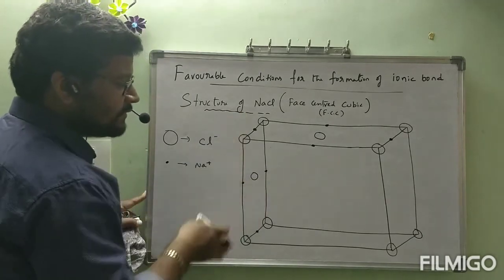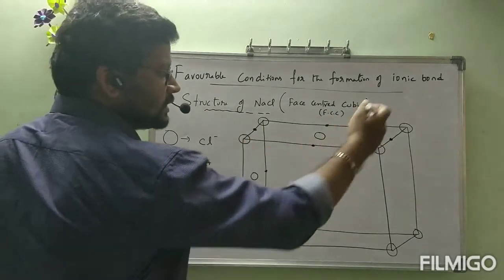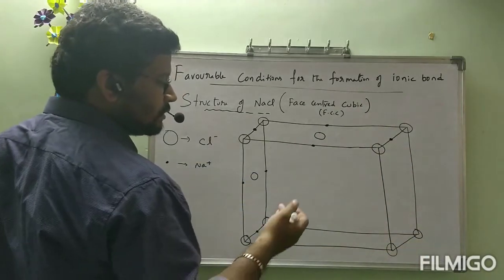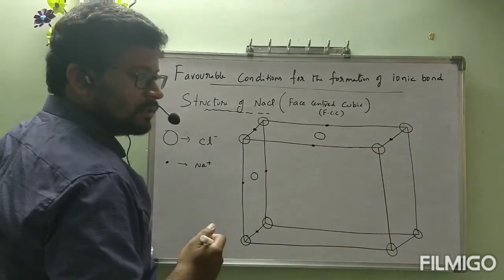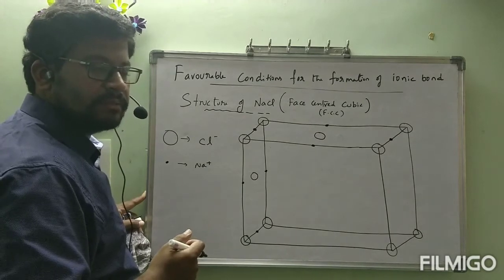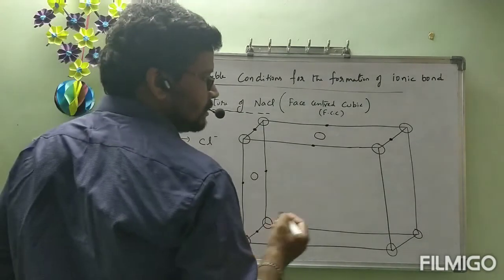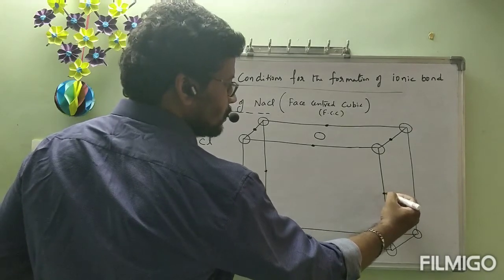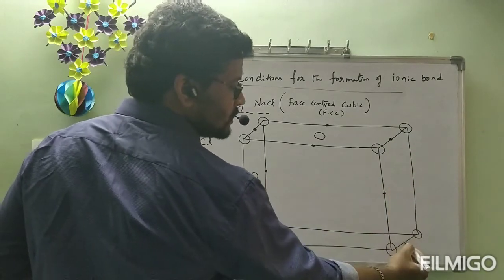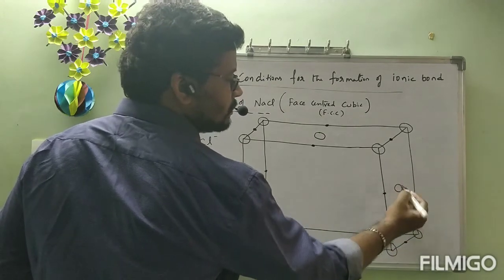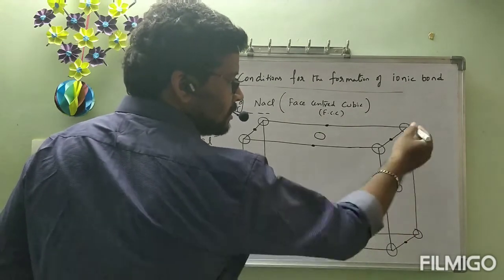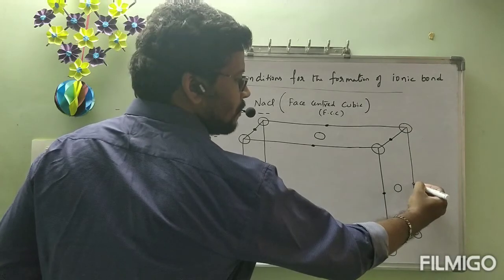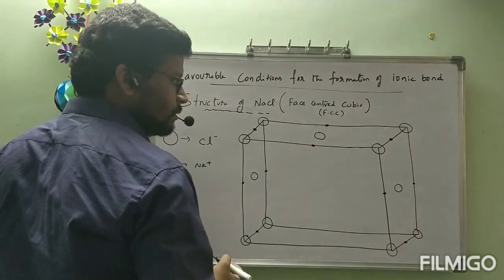This is side face. This is above face. This is also side face. This is below. Front, back. Like a cube shape you can imagine. Okay, next. Between these two, we have dot. Next, between these two dots, we have circle. Then is Cl minus. Between these two, we have dot again.